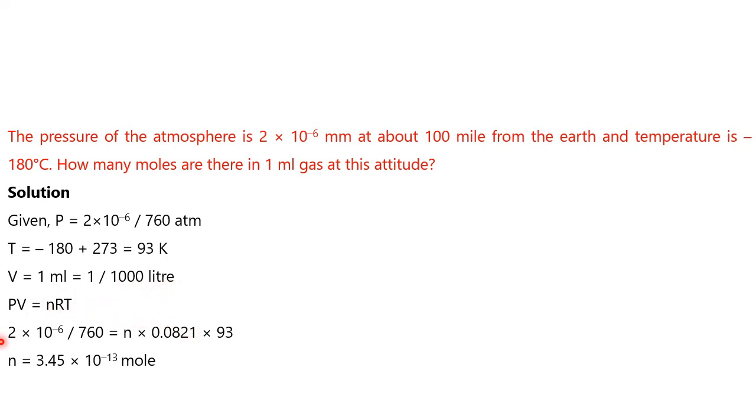So P equal to 2 into 10 to the power minus 6 by 760. So V equal to 1 by 1000. So n, how many moles? That only you have to calculate here. Okay. R, as per the unit, 0.021 I have taken. And temperature, how much temperature? 93 Kelvin, because it is minus 180 degrees centigrade. So please simplify. n equal to how much? n equal to 3.45 into 10 to the power minus 13 mole.